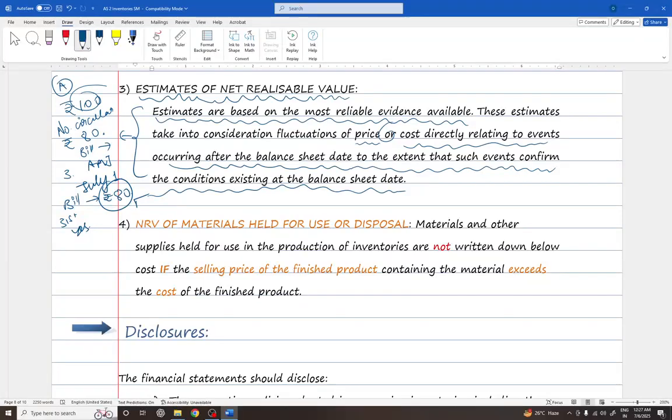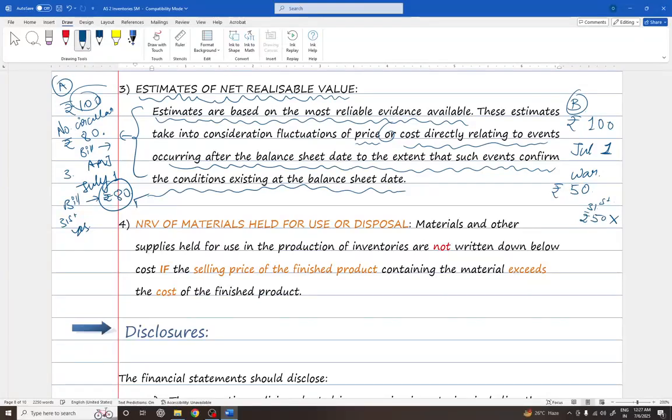Another case scenario is B: as on 31st March, the stock is rupees 100. On July 1st, a war broke out, the supply and demand got fluctuated, and the price fell to 50 rupees. Now, can I say I have half the stock unsold as on 31st March in my inventory, so I should decrease the stock to rupees 50? Can I say that?